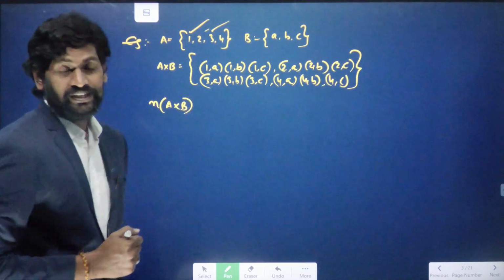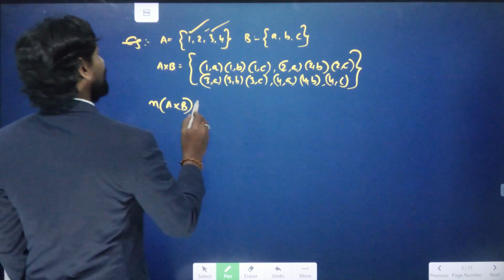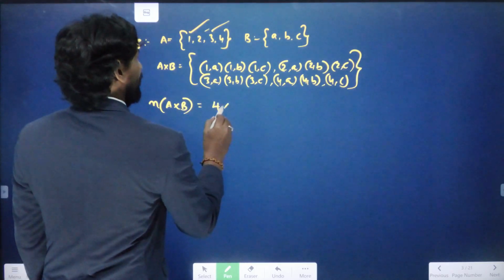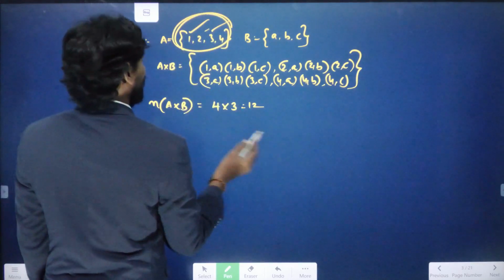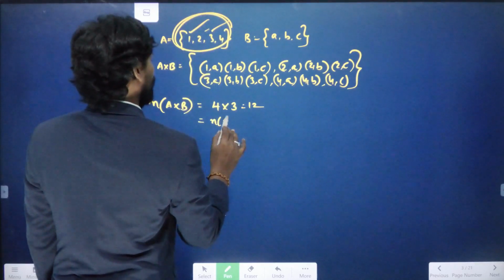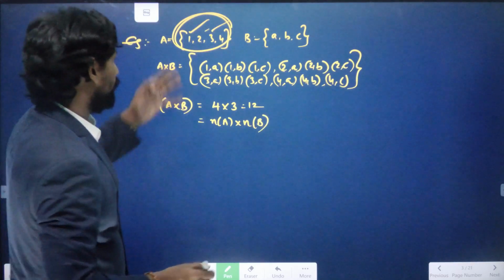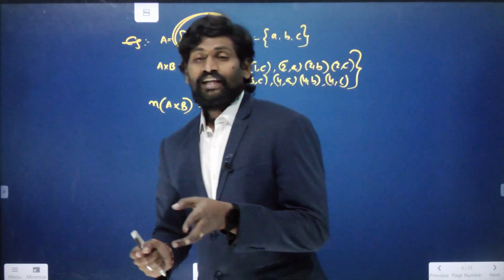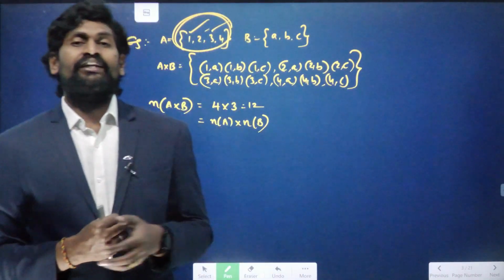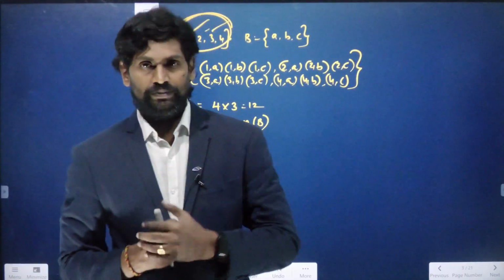N of A cross B is nothing but the number of elements in the set A cross B. That is nothing but 4 into 3, which is 12. Nothing but N of A into N of B. Simply, we can write N of A into N of B. The number of elements in set A is 4, and the number of elements in set B is 3. 4 into 3. There are a total of 12 ordered pairs in the Cartesian product A cross B.